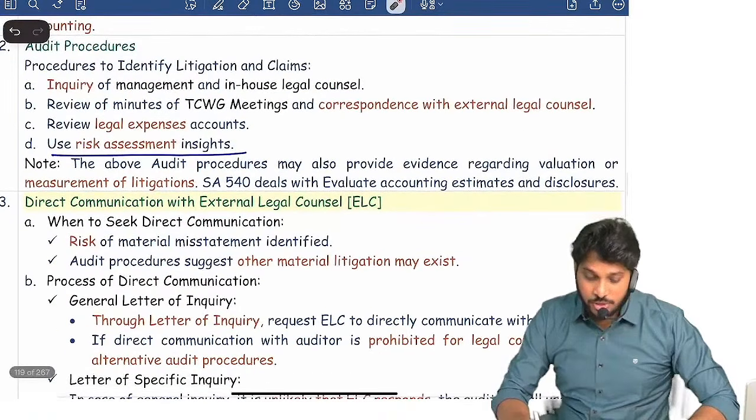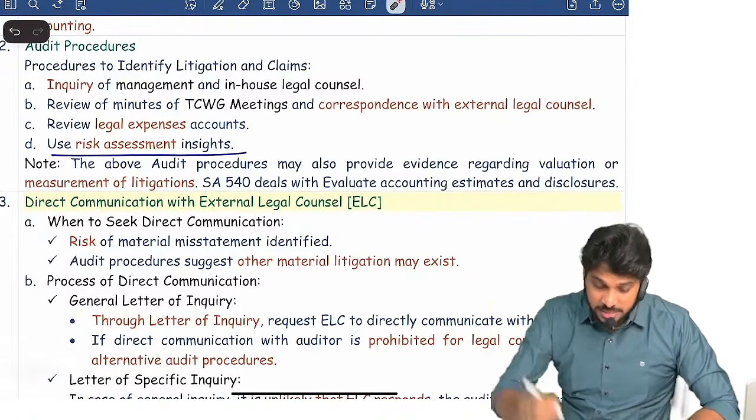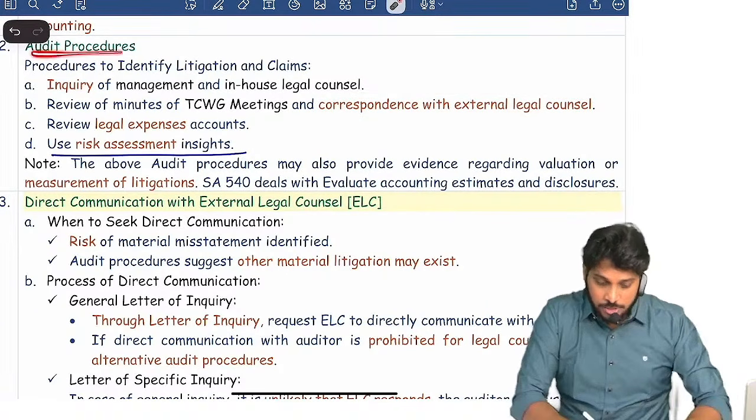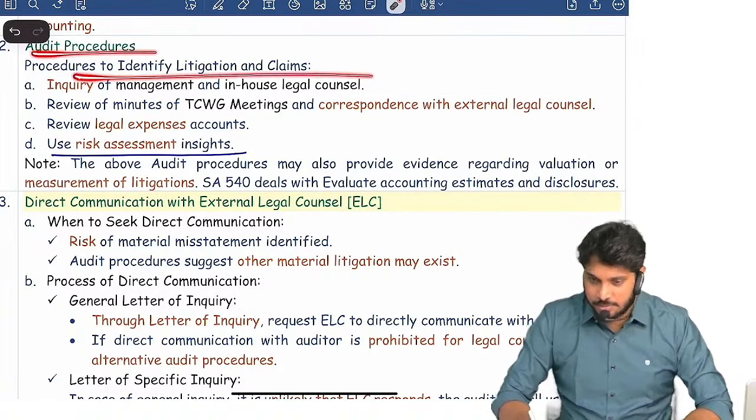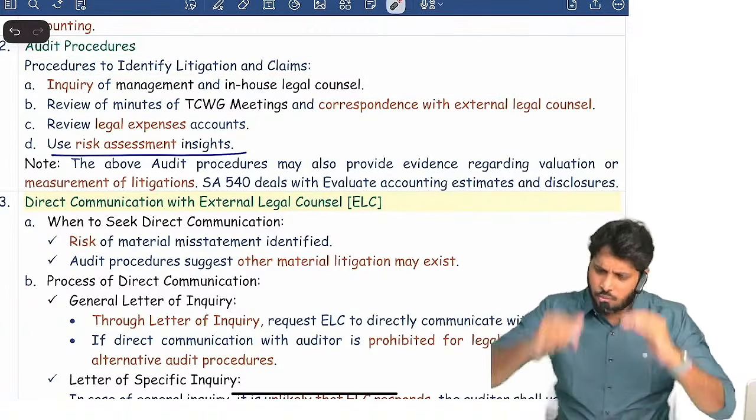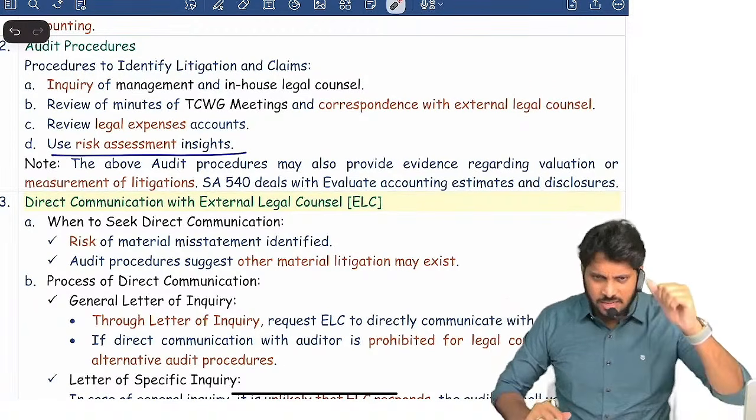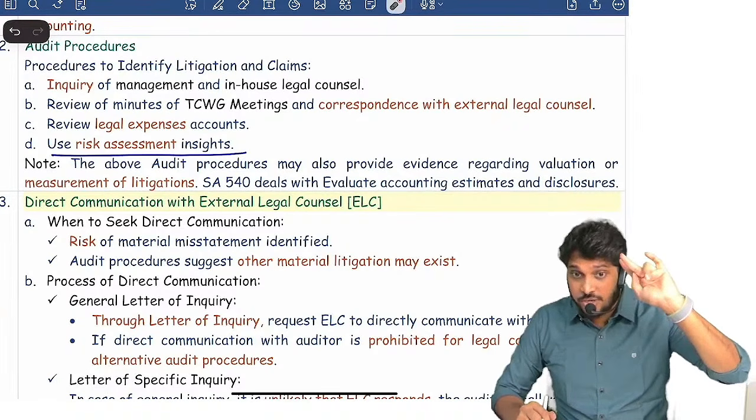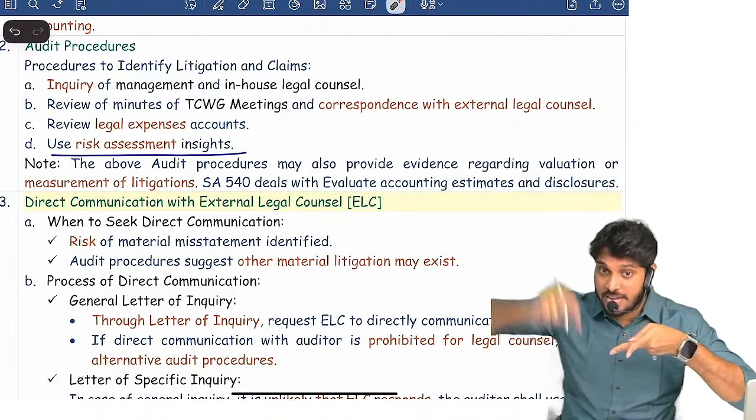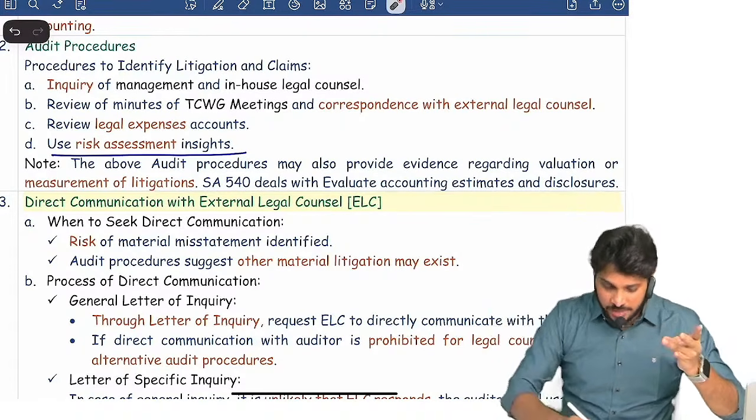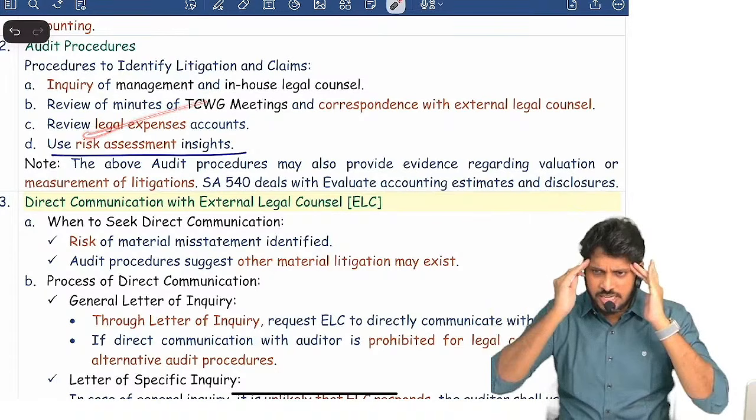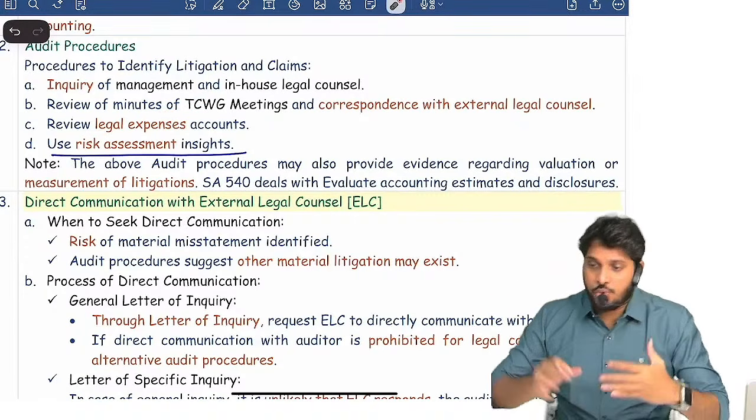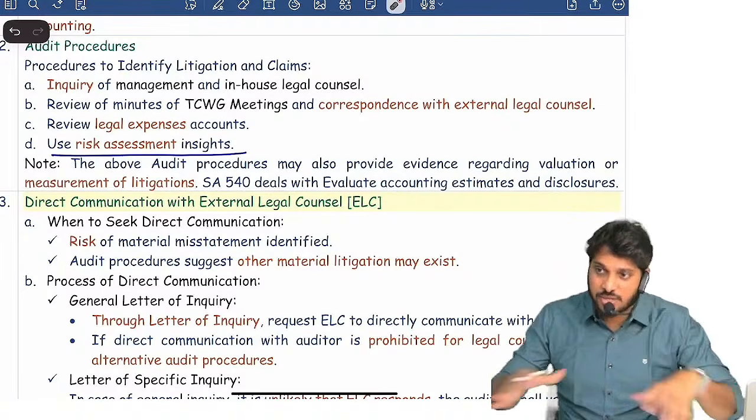Sometimes you also have to communicate with external parties. By the way, we also check correspondence with external legal counsel when we are doing audit procedures to identify litigations and claims. First, we should try our level best to identify what all litigations there are. For that, we need to inquire of management and internal lawyers, look at the minutes of the meetings, and check whether discussions happened between our company and external lawyers, yes or no. We need to check the legal expense account, check risk assessment, and use the data we obtained in risk assessment. With all this, you will identify where pending litigations and pending claims are.